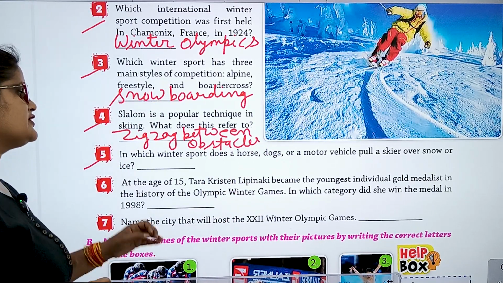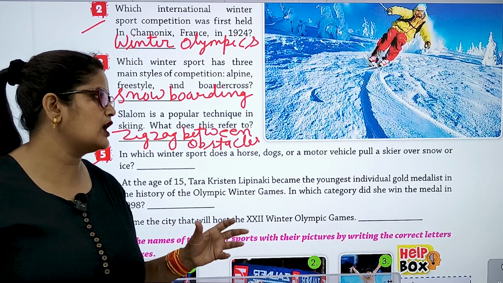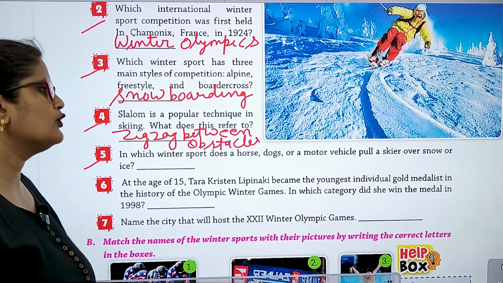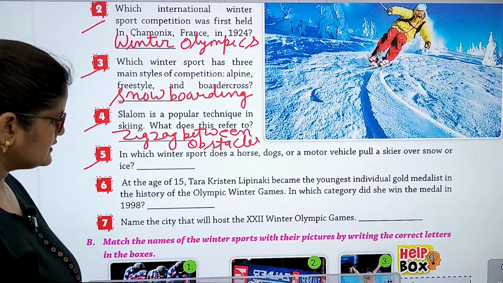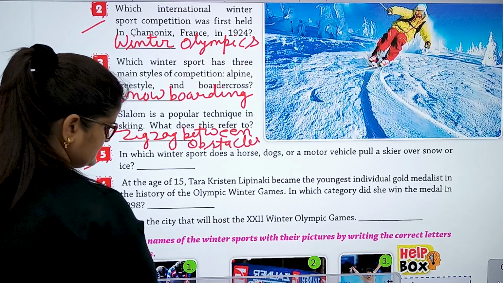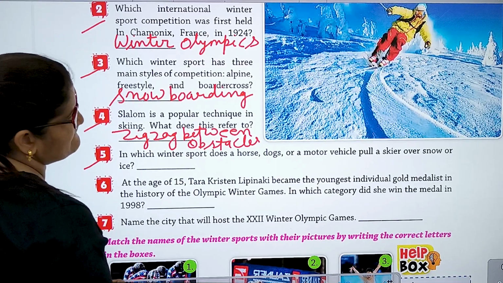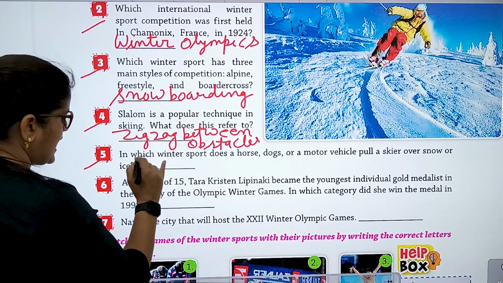In which winter sport does a horse, dogs or a motor vehicle pull a skier over snow or ice? Sky jump.